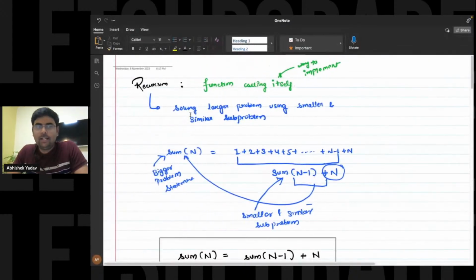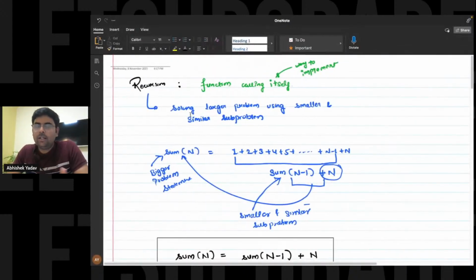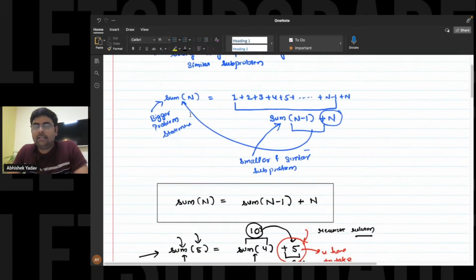So what we have learned till now, recursion is what? Solving a larger problem statement using smaller and similar subproblem statement. Okay. And how to achieve recursion? By function calling itself, right? And after that, the second point is what? How to apply recursion. First, you have to identify bigger problem statement, and you have to identify smaller and similar subproblem statement. The responsibility of smaller and similar subproblem statement you have to give to the recursion.